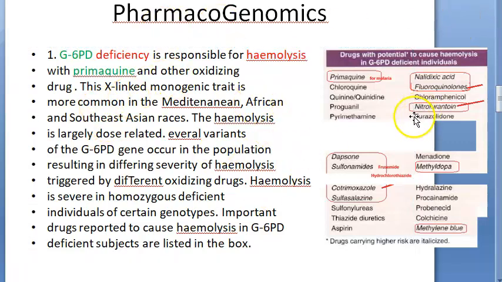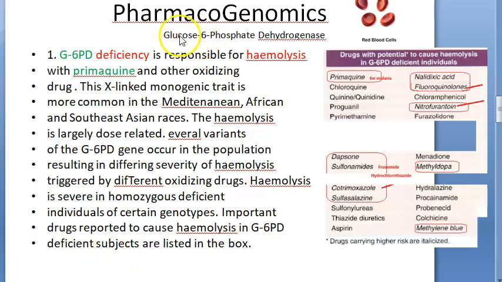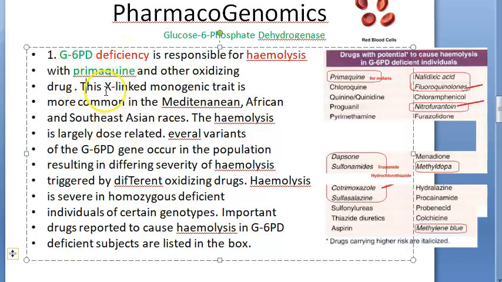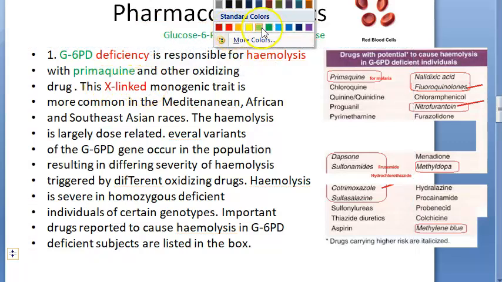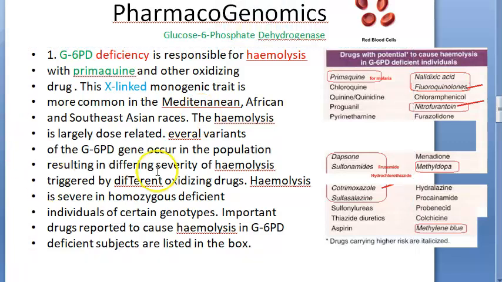G6PD full form I need. Hold on. So it is glucose 6-phosphate dehydrogenase, which is the good thing, which is maintaining the RBC health and all that. But when it is deficient, okay, it is X-linked, they are saying. X-linked, is it? So basically the RBCs, what will happen? They will hemolyze, they will break. Right? So it is X-linked. If you know this, it's enough. With gene and all, I think not required. Okay. Basically what they're saying is this G6PD deficiency will cause hemolysis if you take some drugs.